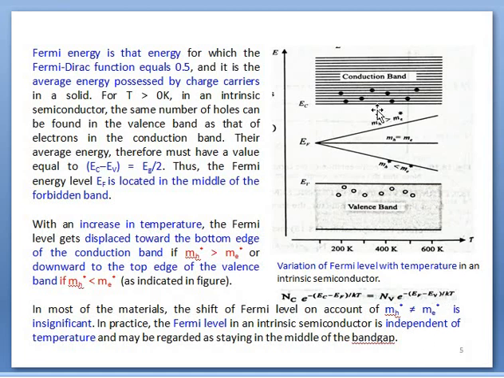So by following these two conditions, due to the increase in temperature, there is a need to shift the position of the Fermi level towards the upward direction or towards the downward direction. But in almost all materials, it is observed that this kind of effect is not observed. In other words, mh* is equal to me*, or the Fermi level always exists in the middle of the forbidden energy gap.